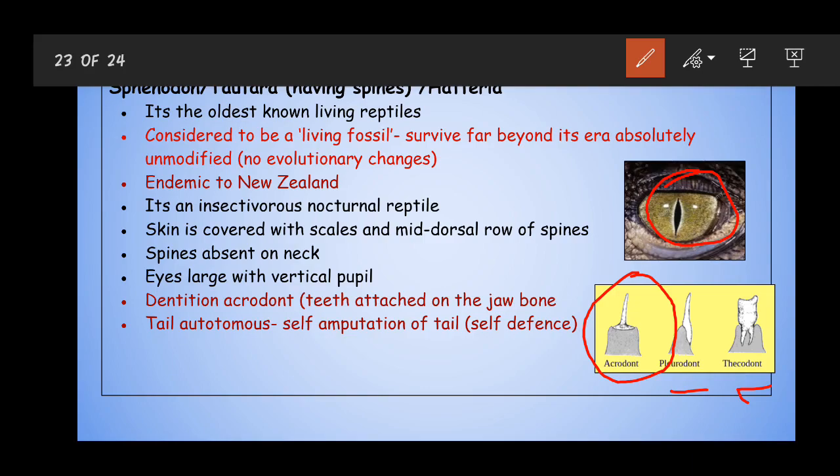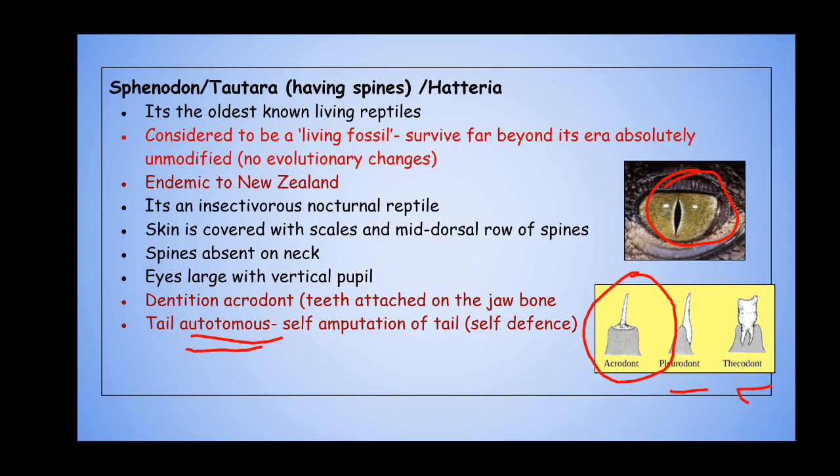The tail is autotomous. This feature, autotomy, is shown by many reptiles, for example lizards. When attacked by a predator, or when it needs to escape from a particular situation, it cuts off, or self-amputates, its tail as a measure of self-defense. This is shown by the normal house lizards, and this animal also shows this phenomenon; it also has an autotomous tail.